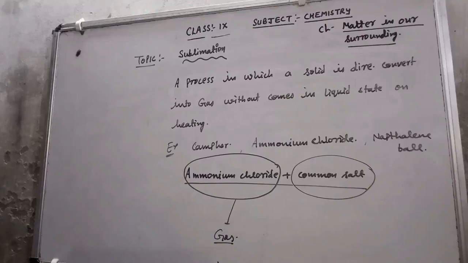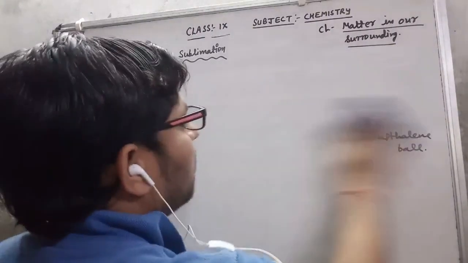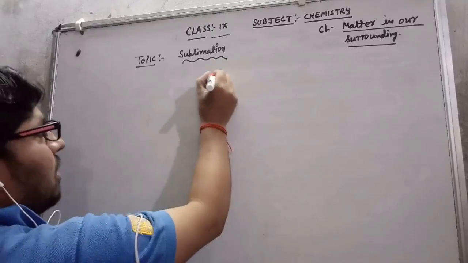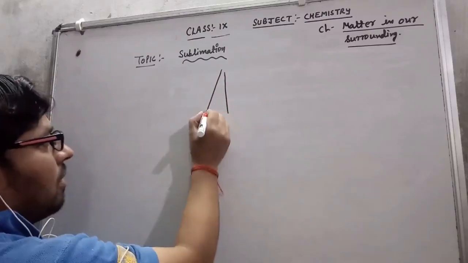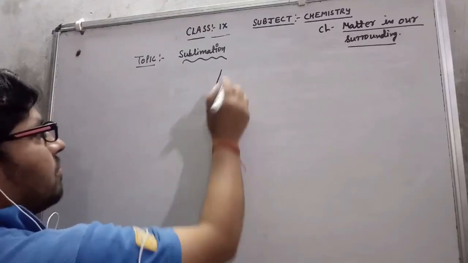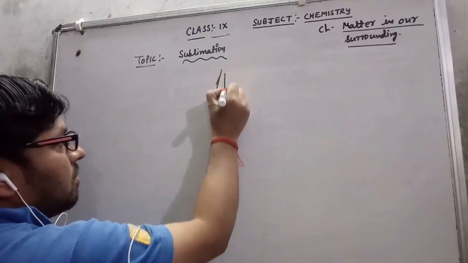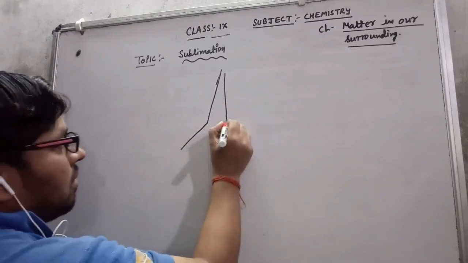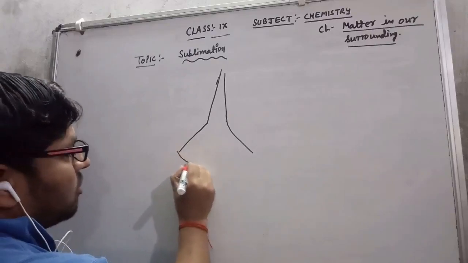Now I will show you how to separate it. I will take an inverted funnel. Suppose this is the inverted funnel I have taken, and I am taking one china dish.